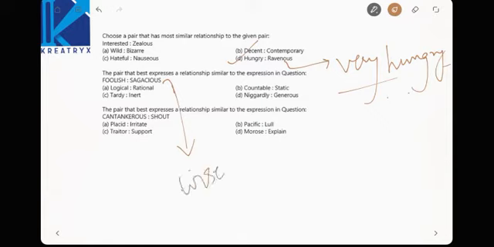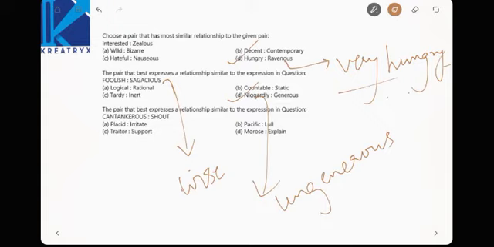Now see here, which one will have a relationship very similar to foolish, sagacious? Countable, static, or same things, right? Countable, tardy. See, niggardly, generous. Niggardly is nothing but ungenerous, right? Ungenerous is equal to niggardly. See here, opposite meanings, right? So niggardly, generous will be helpful to know the answer. The pair that best expresses a similar relationship to the one in the question, right?